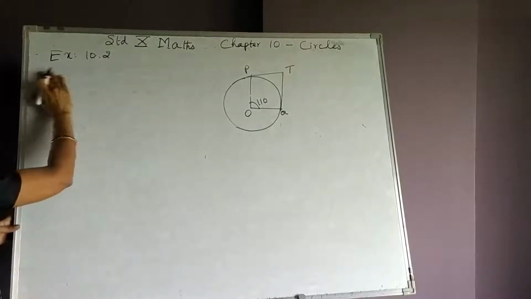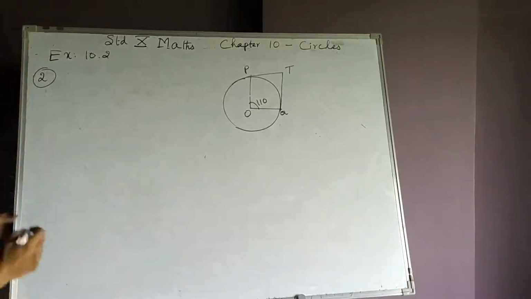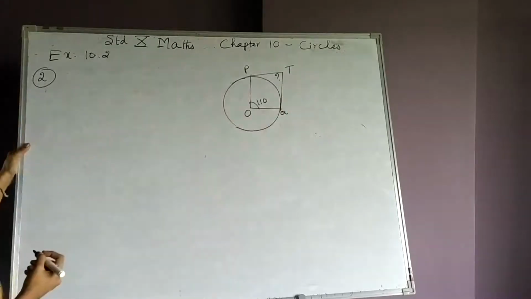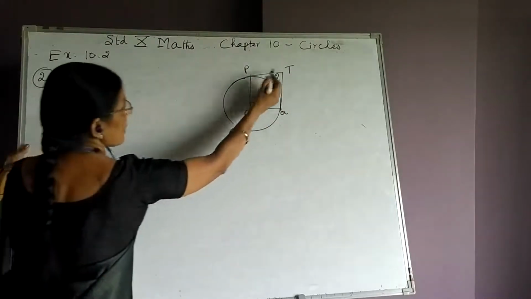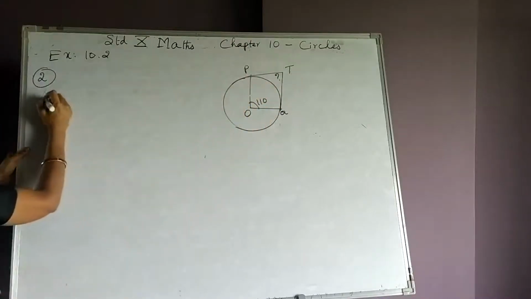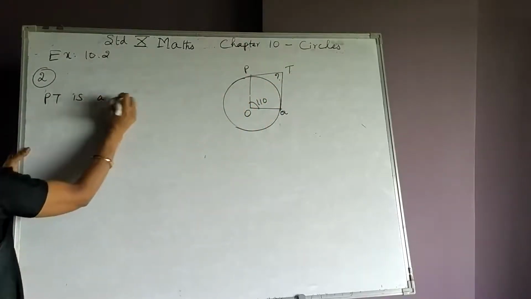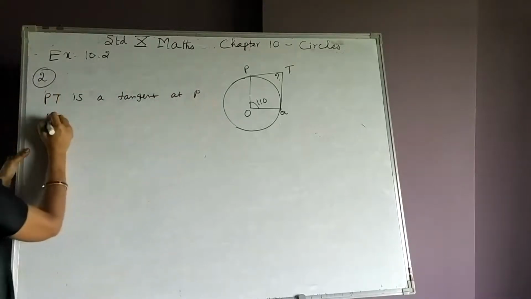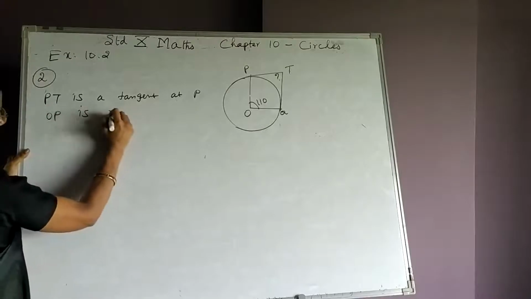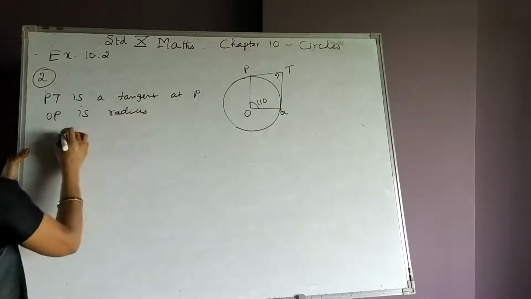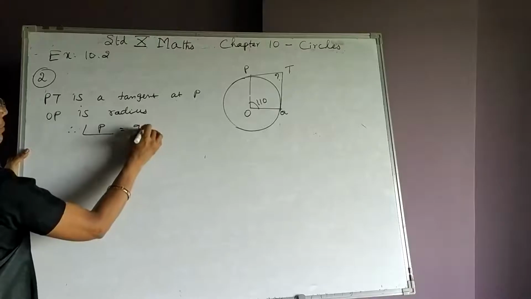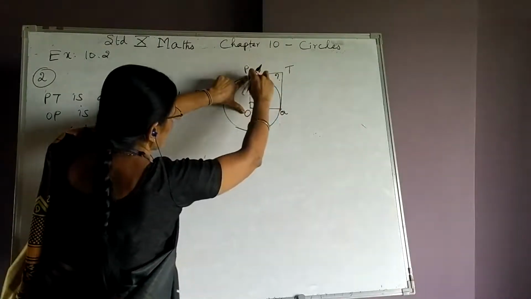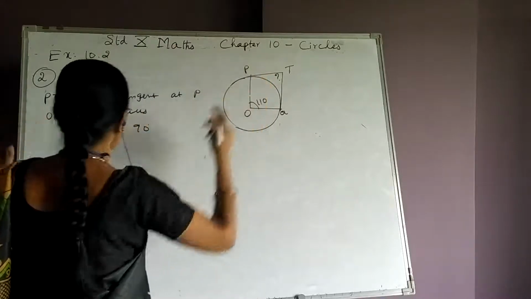Exercise 10.2, second sum. In this figure, we are asked to find this angle. PT is a tangent at the point P, and OP is a radius. Therefore, what is the measure of angle P? Angle P is equal to 90 degrees. This is the radius and this is a tangent at the point P. Therefore, this angle becomes 90 degrees.